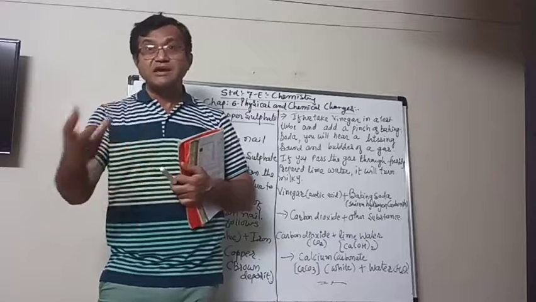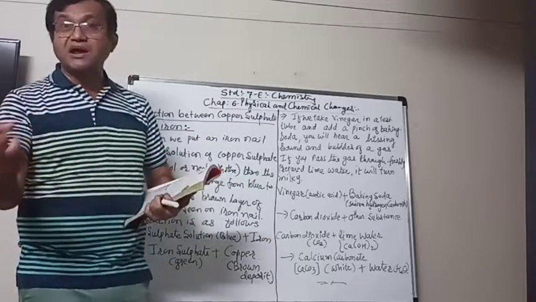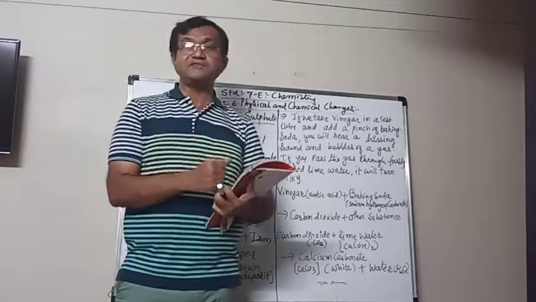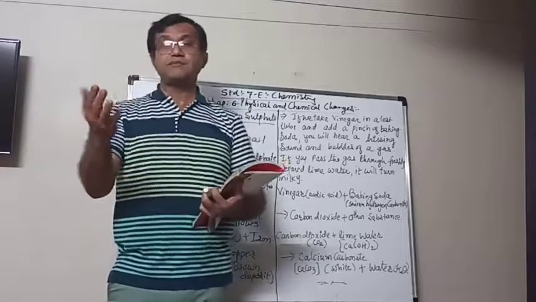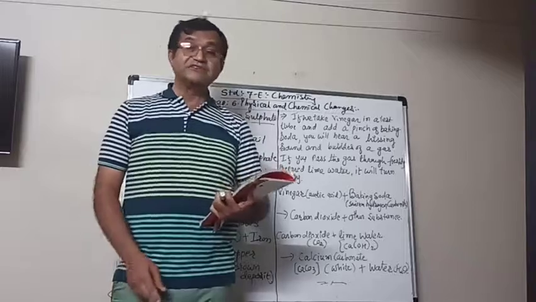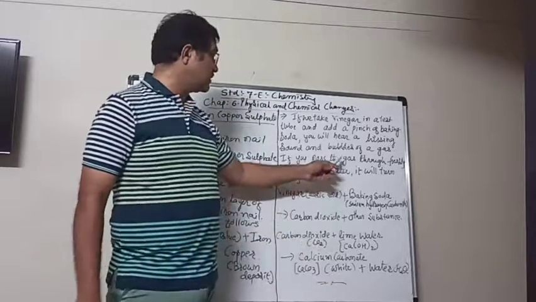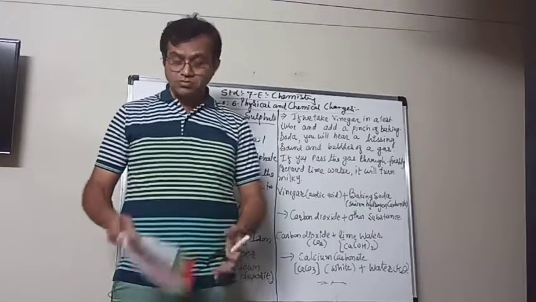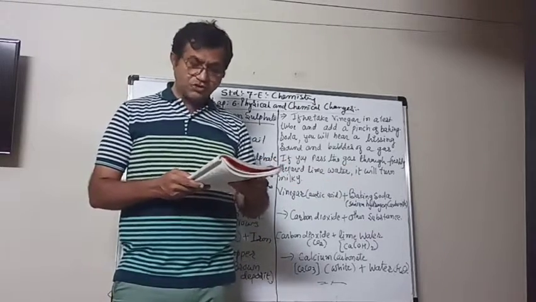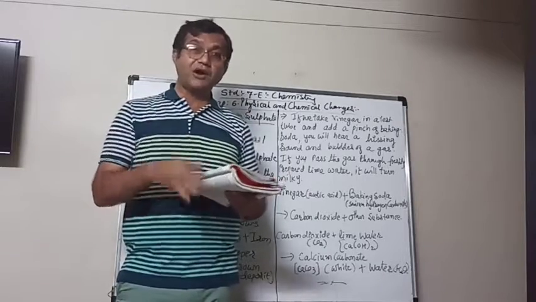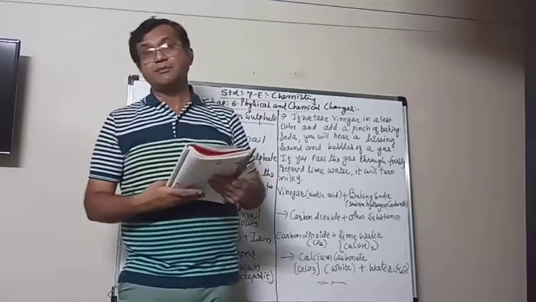Sometimes color changes, as we saw the blue vitriol or copper sulfate turn from blue to green because of the chemical change. Sometimes sound is produced, like the hissing sound we heard. And sometimes a gas is produced, or a new smell.